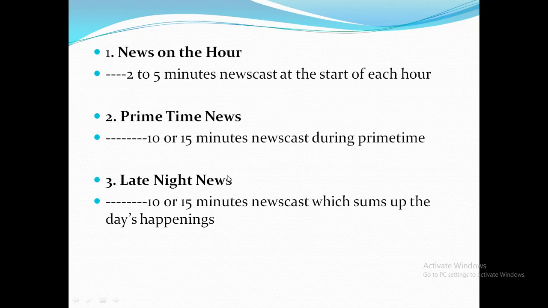Next, third one is late night news. So this is a 10 or 15 minutes newscast which sums up the day's happenings. What happened today will be summed up in the late night news, which we have at 10 o'clock in most of the television. Similarly we have the same in radio, lasting from 10 to 15 minutes, which sums up the day's happenings. It is broadcast at 10 or 11 p.m. in radio.